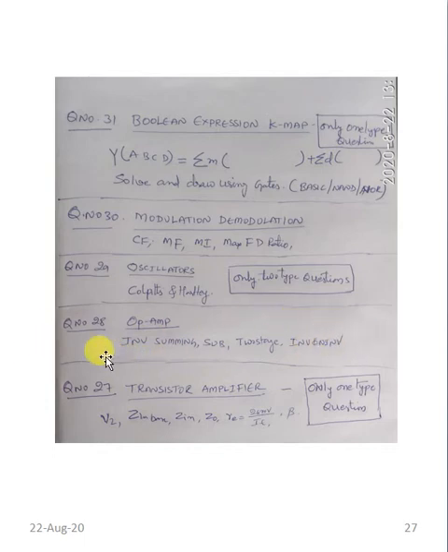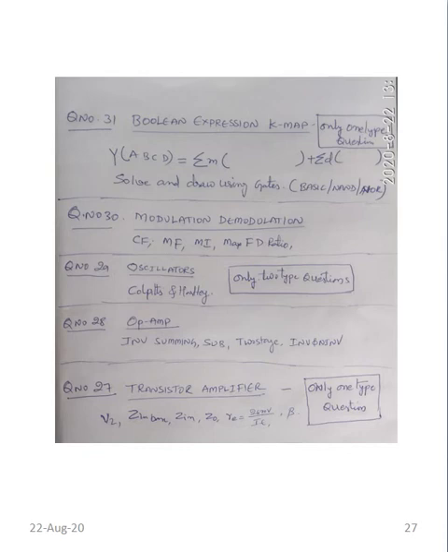So you need to study all this lengthy thing. So you can skip this, you can skip this. You can select question number 31, question number 29 and question number 27. Transistor amplifier is also very easy. If you understand this, then 27, 29 and 31 means you can get 15 out of 15 marks from this section.